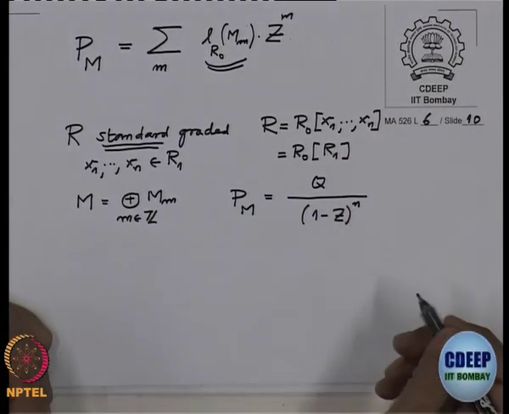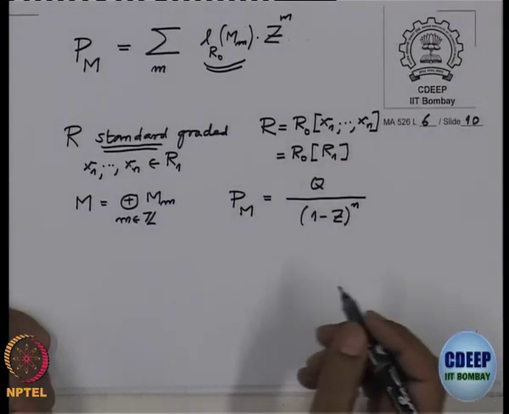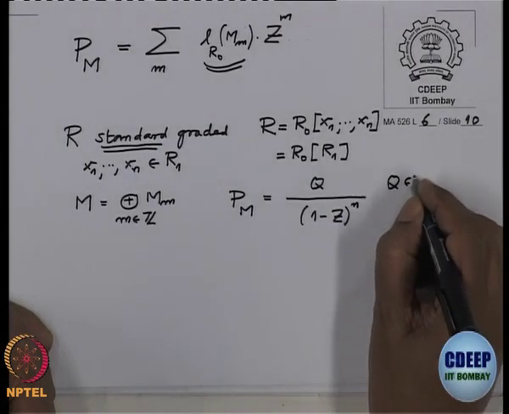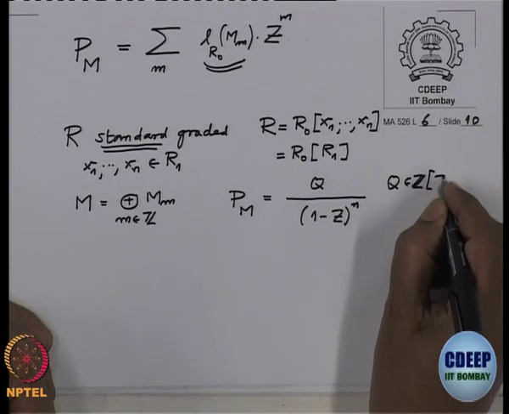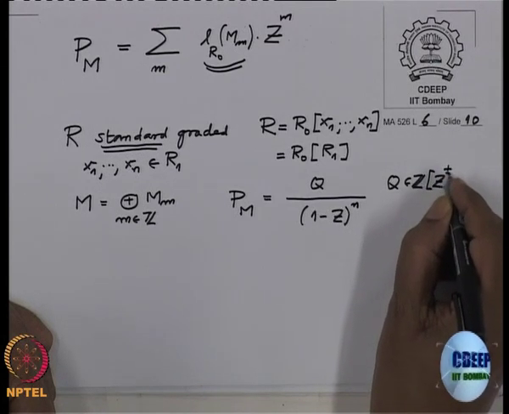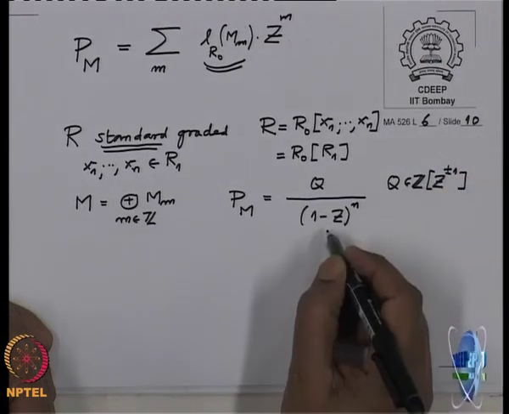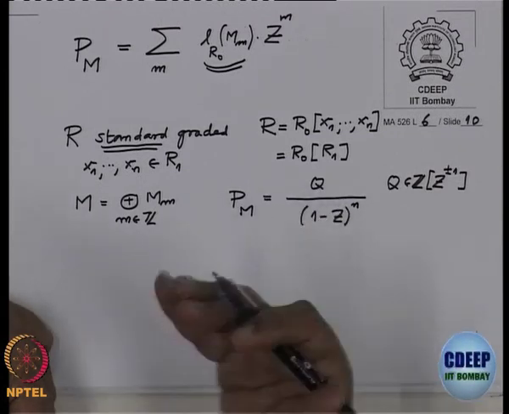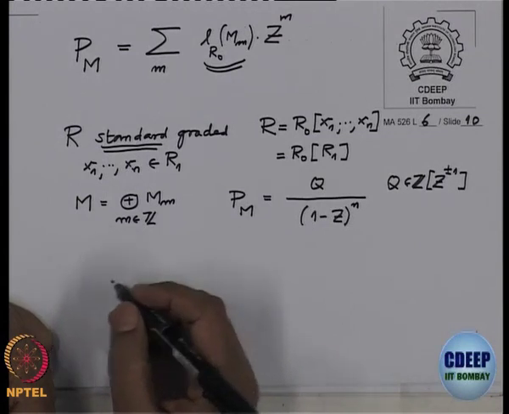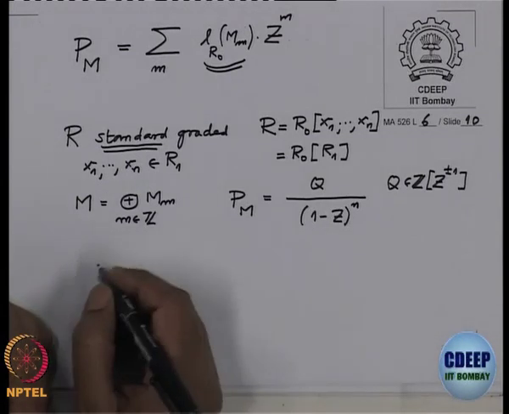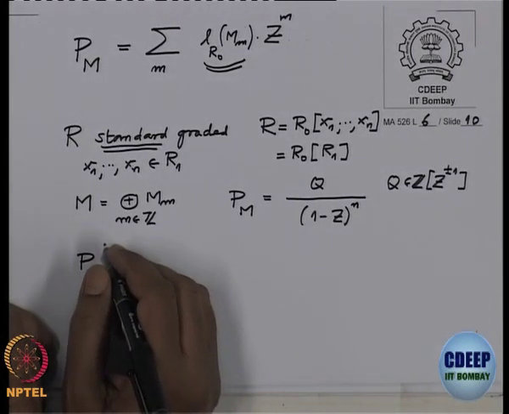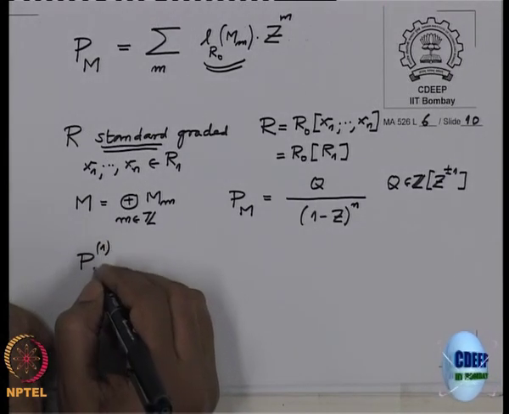Now, see, this Q is a Laurent polynomial. Maybe 1 minus Z may be a factor of this, and so on. So, I want to reduce in the middle. First of all I want to define a new function, P1_M.